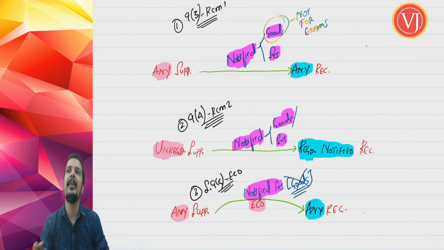In 9.5, supplier is any supplier but through ECO, recipient is any recipient, and what is notified there is only notified services. So this clearly explains the difference between 9.3 RCM, 9.4 RCM and 9.5 ECO, and certain special points which we will see when the notifications are given.